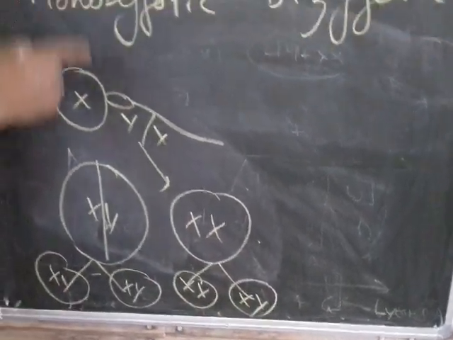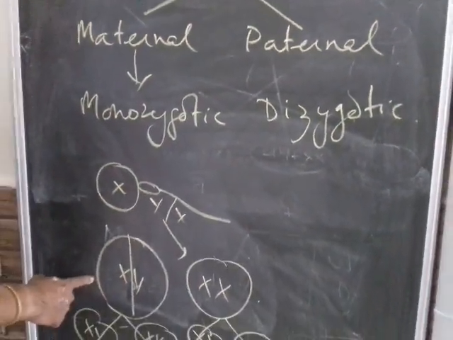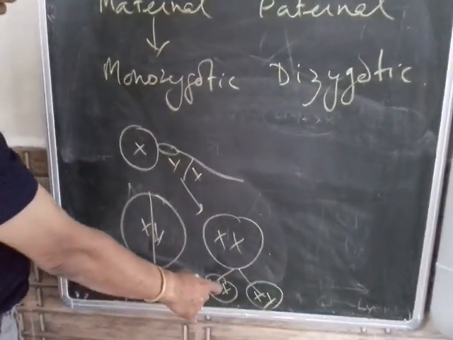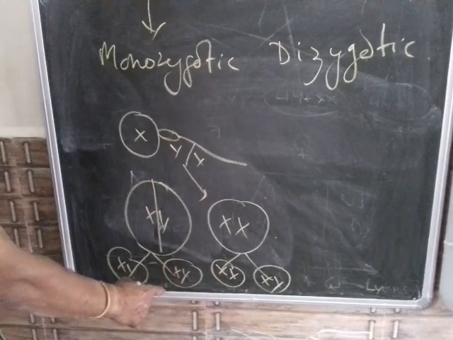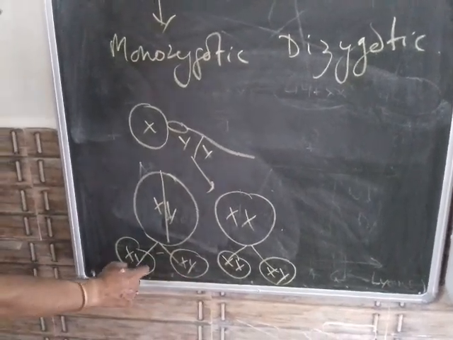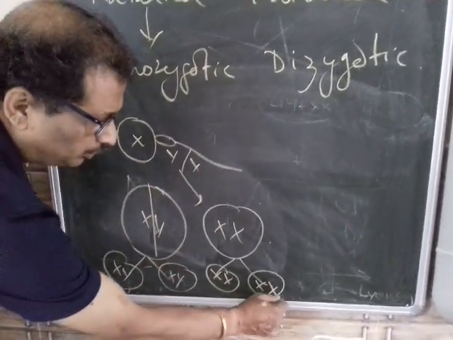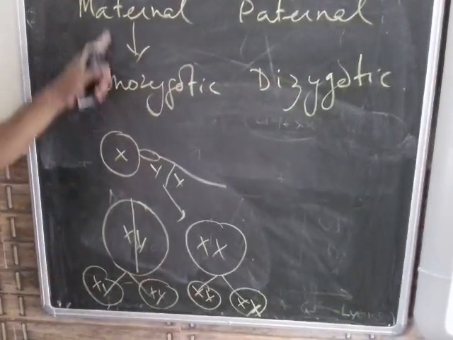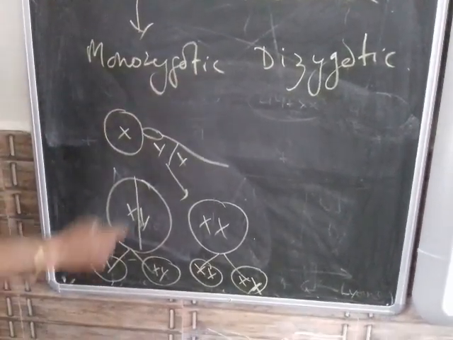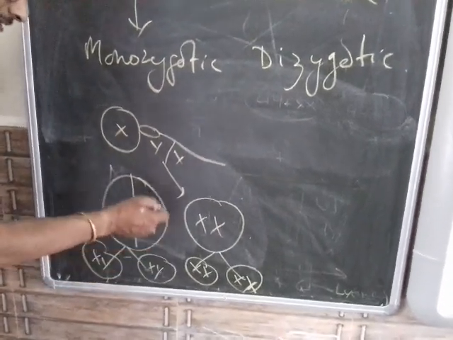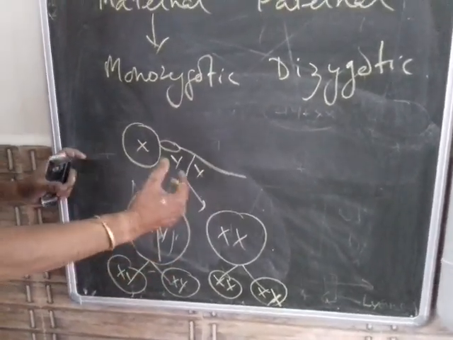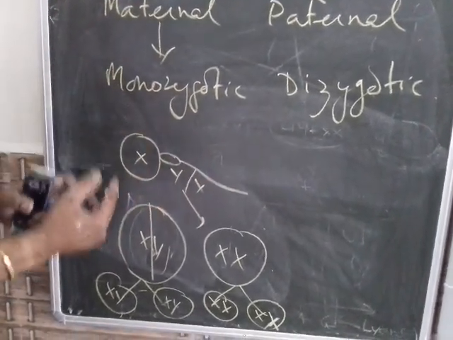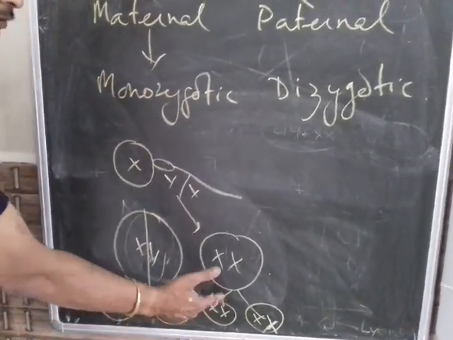So in case of maternal twin, the chance is always like this: both the children will be male or both the children will be female. So this is the possibility in maternal, monozygotic twins, because the twin develops from a single zygote. When they divide, they divide into two zygotes, which is an unusual event.